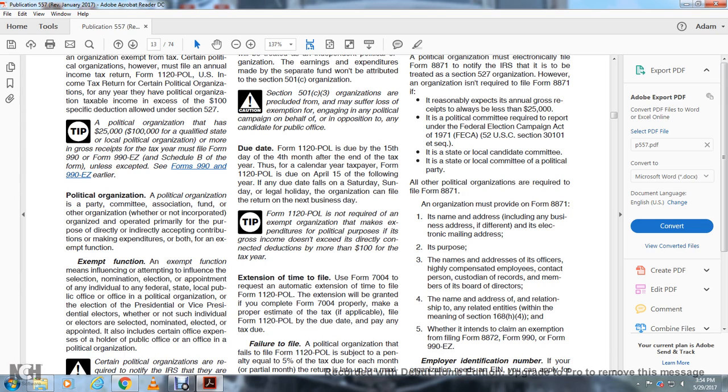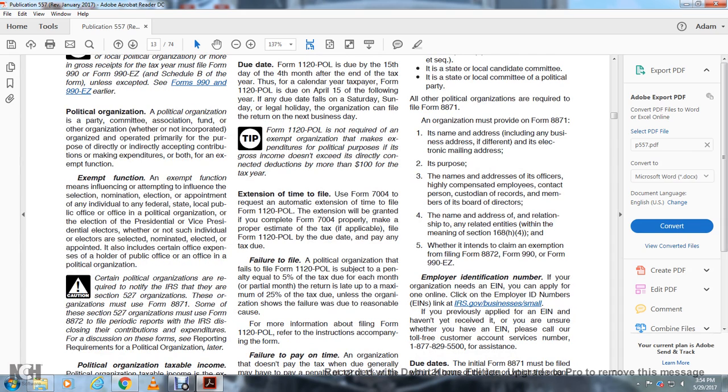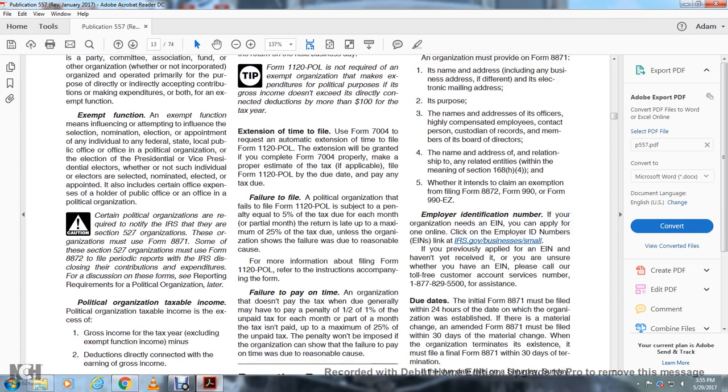A political organization is a party, committee, association, fund, or other organization, whether or not incorporated, organized and operated primarily for the purpose of directly or indirectly accepting contributions or making expenditures, or both, for an exempt function. Exempt function means influencing or attempting to influence the selection, nomination, election, or appointment of any individual to a federal, state, or local public office or office in a political organization, or the election of presidential or vice presidential electors, whether or not such individual or electors are selected, nominated, elected, or appointed. It also includes certain expenses of the holder of public office or office in a political organization.